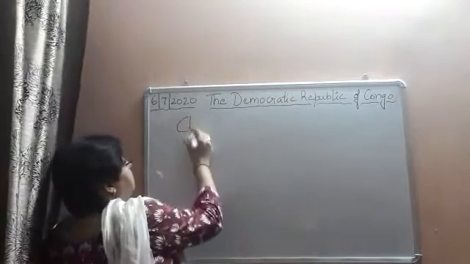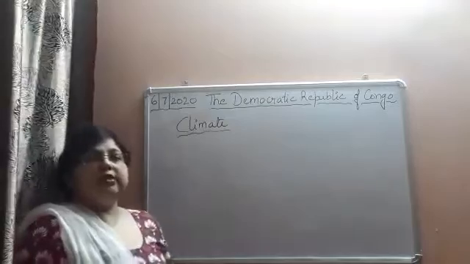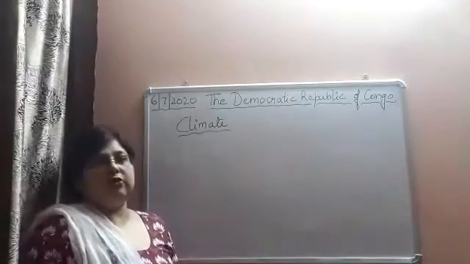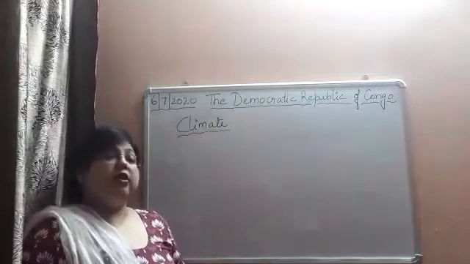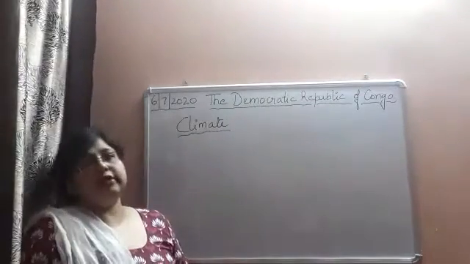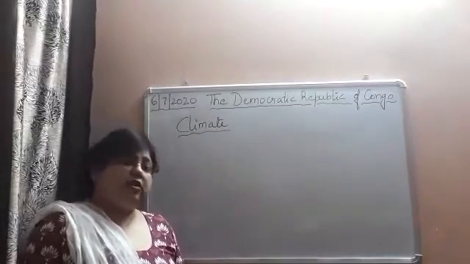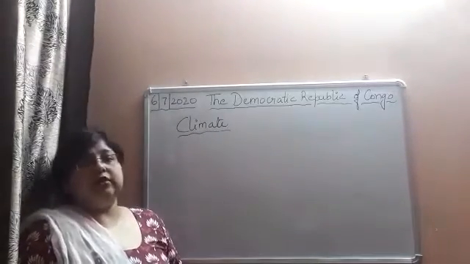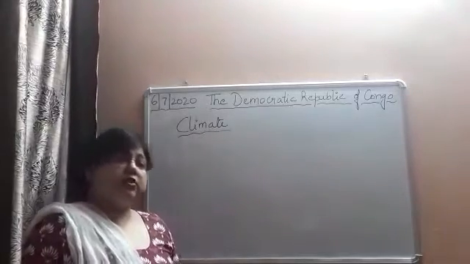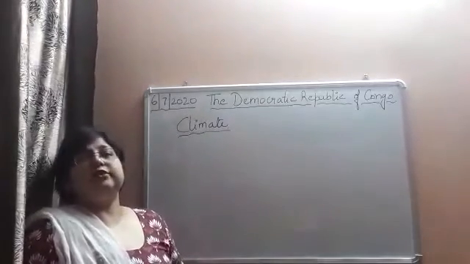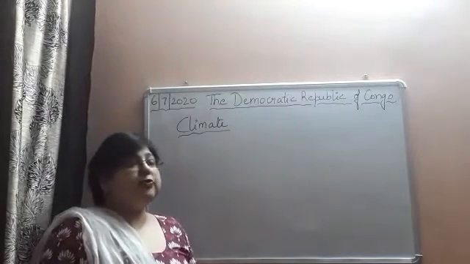Let's discuss the climate of the Democratic Republic of Congo. Dear students, as I have told you just now, this country lies in the equatorial region, and the equatorial region is that region which is located near the equator. The places which are located near the equator are said to lie in the equatorial region. Now, what type of climate is there in the equatorial region?